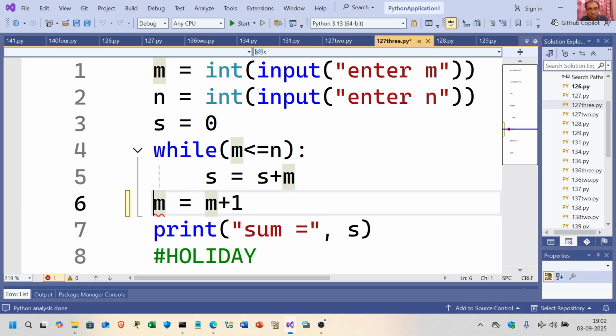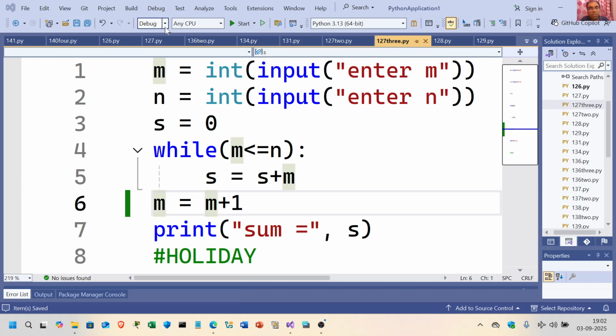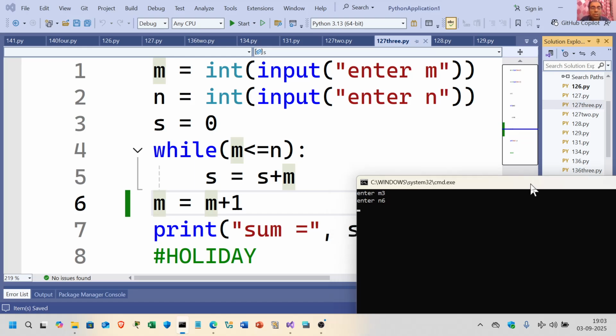This is another danger I wanted to point out. In the starting of the video, I gave you an example of an infinite loop. So this will potentially lead you to an infinite loop. Let us execute and let us see the fun over here. I think I've already saved it. So it is going into an infinite loop.